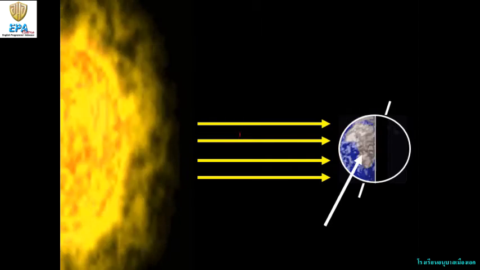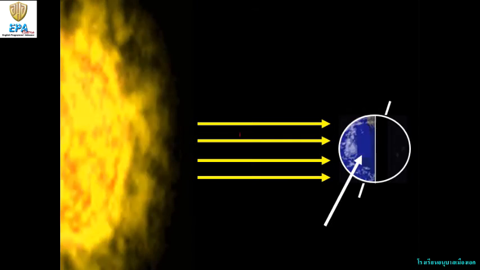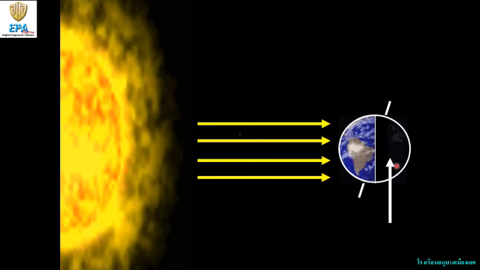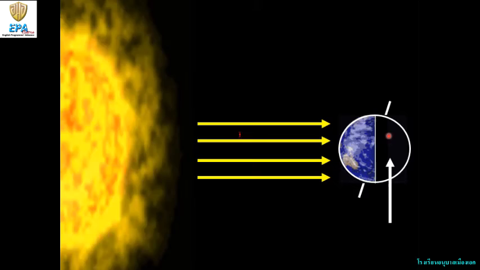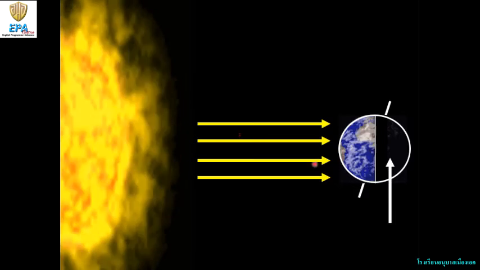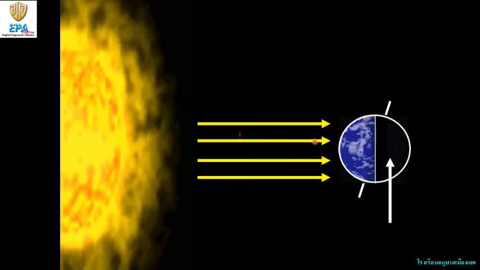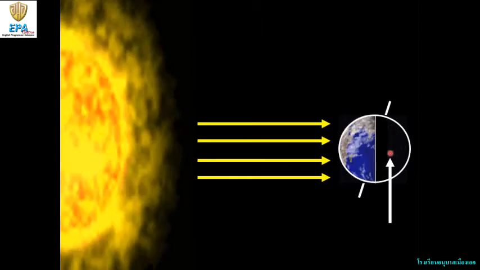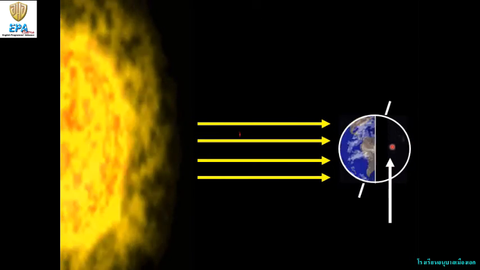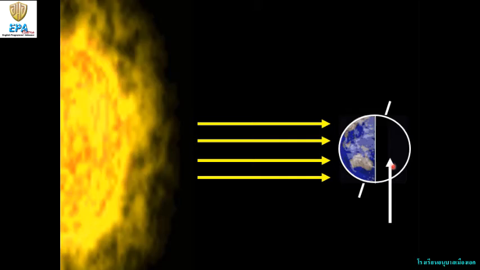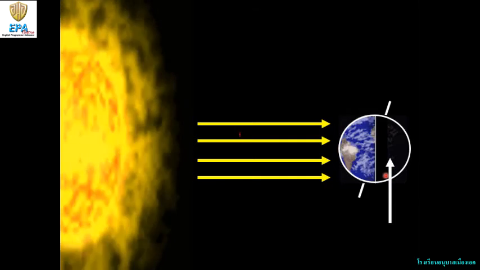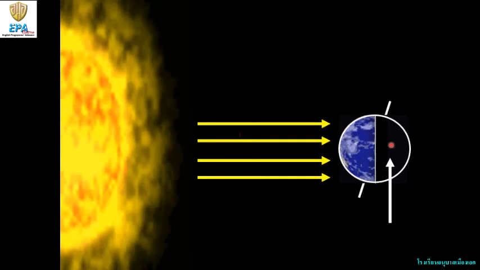Okay? So what about the nighttime? This is the nighttime because there is no sun. There is no light from the sun on it. This is the side of the face of the earth. It's not facing the sun. Okay?